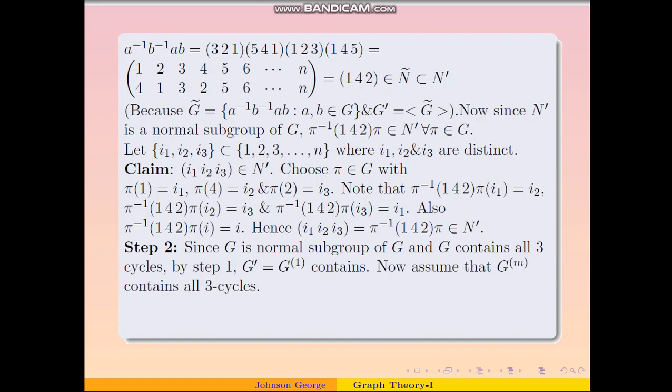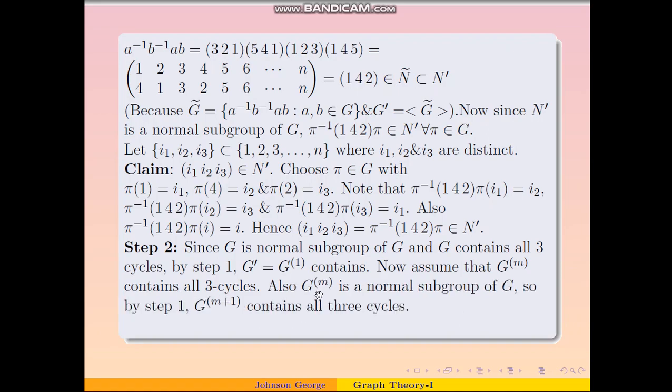Now let me assume that Gm contains all 3 cycles. Then we have to prove that Gm plus 1 contains all 3 cycles. Because Gm contains all 3 cycles and Gm is also a normal subgroup of G, this we have proved in class, so again using step 1 I can say that Gm plus 1 contains all 3 cycles.